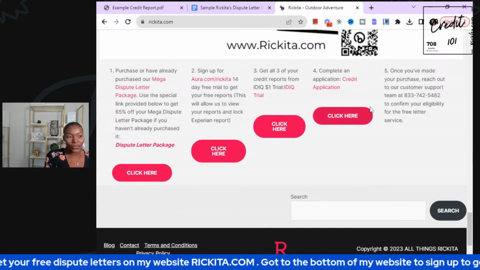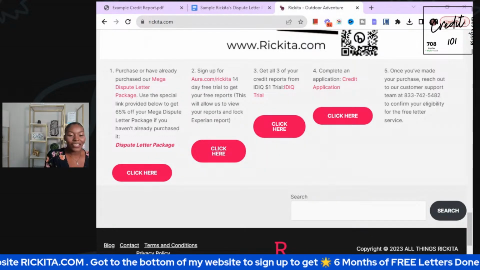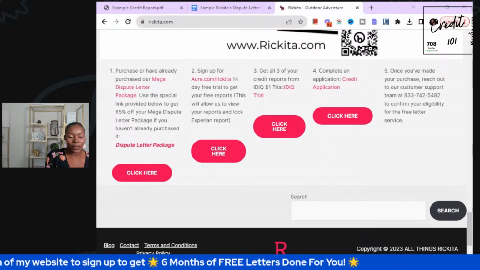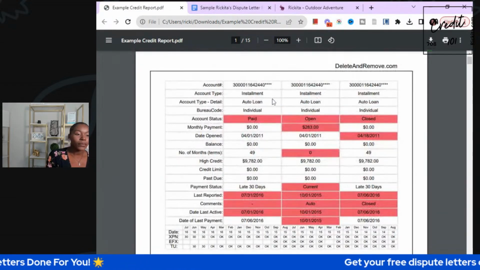So let's talk about these different accounts. Again, it's going to take a little while because it's literally 40-something accounts. So it's going to take us a while to actually remove these different accounts by putting them on this letter that I have. So let's start working on it. Now, these are all of the accounts here.